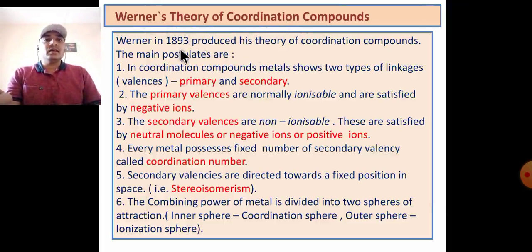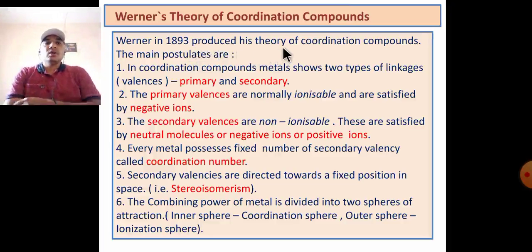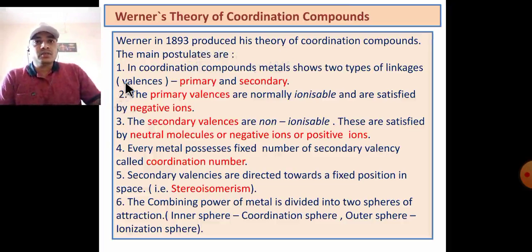Werner in 1893 produced his theory of coordination compounds. The main postulates of coordination compounds are very important. The first postulate: in a coordination compound the metal shows two types of linkage, that is two types of valencies, primary valency and secondary valency. The primary valencies are normally ionizable and are satisfied only by negative ions.